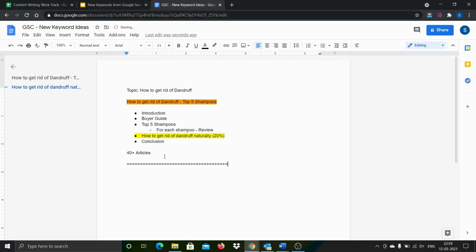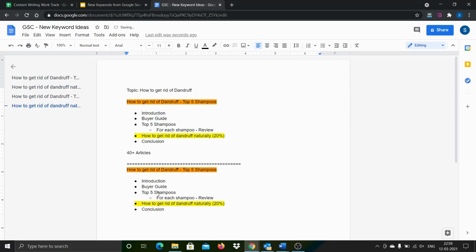Let me take the same article above. This is the existing content structure, right? For the existing structure, I went ahead and kept it as it is. I took out this section. I deleted this section from the existing article completely, and I edited the article with this structure.